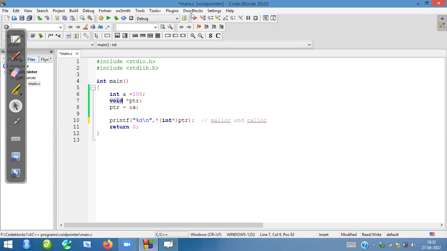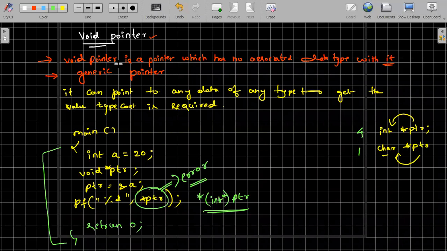So there are many uses we can talk about for the void pointer. Because when you are creating a dynamic memory location, these two functions will return the void address. So that is the reason we can say this. Apart from that, nothing else is there. Okay, and this is all about the void pointer.